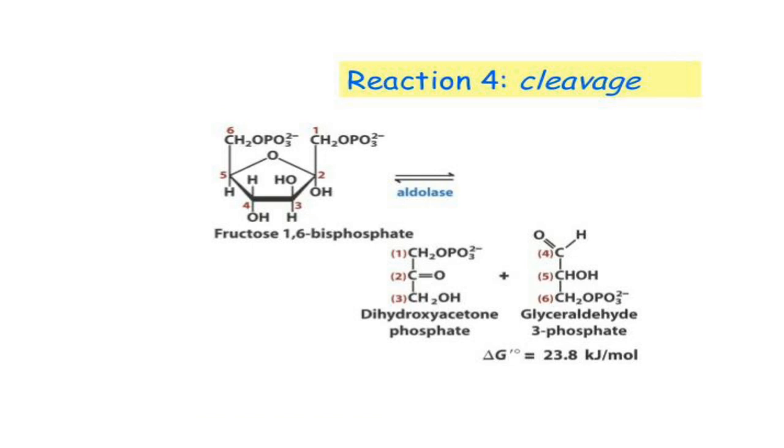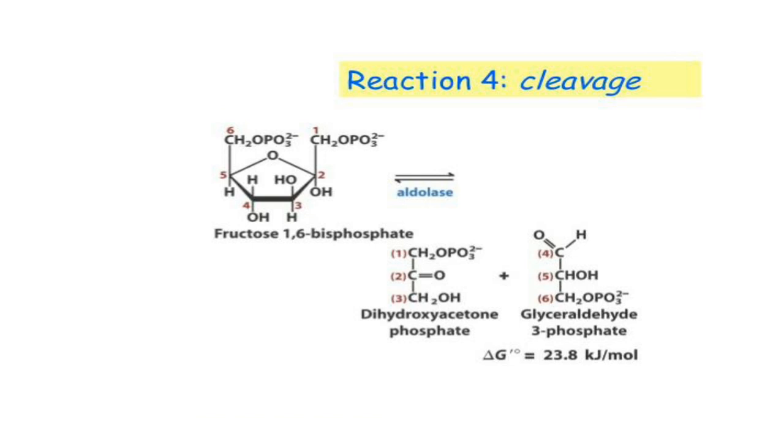Next step, that is the fourth step, the reaction is cleavage. Fructose 1,6-bisphosphate is cleaved to produce two 3-carbon molecules, glyceraldehyde 3-phosphate and dihydroxyacetone phosphate, DHAP in short.